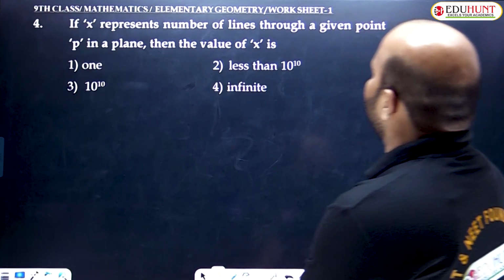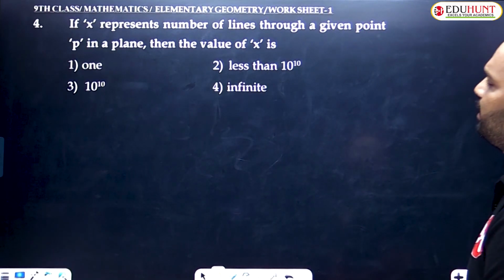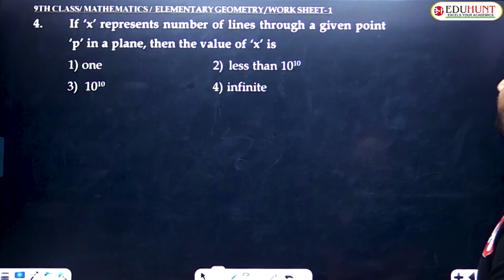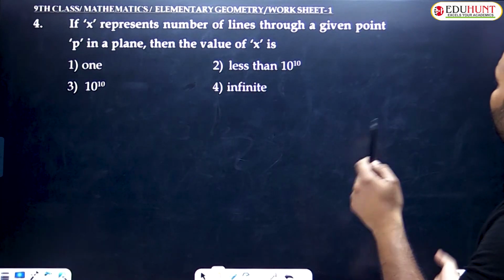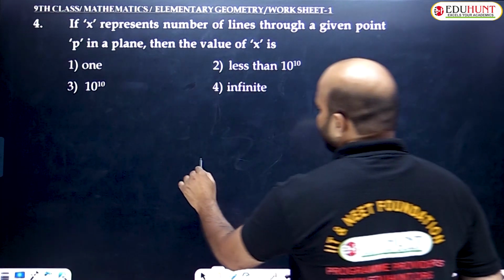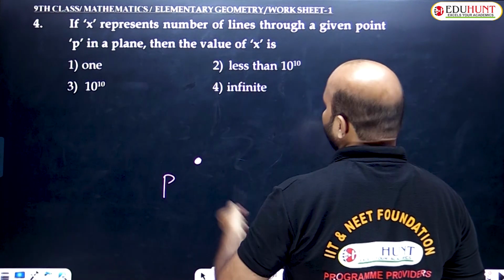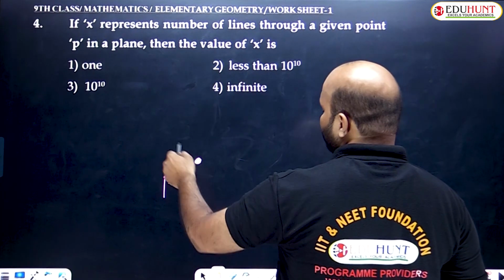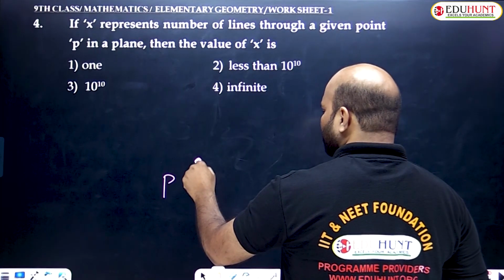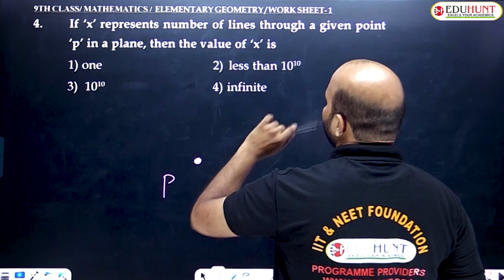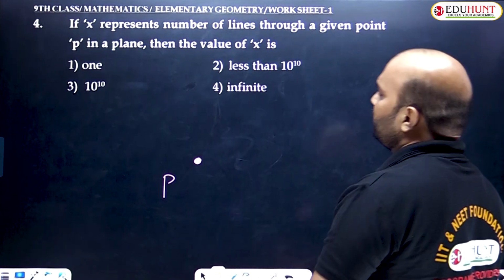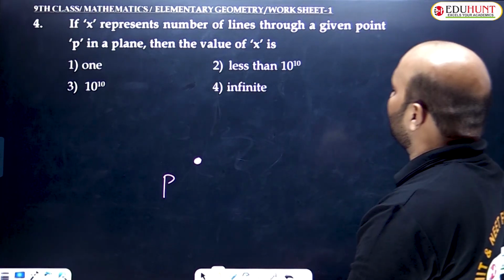If X represents the number of lines through a given point P in a plane, then the value of X is: option A 1, option 2 less than 10 power 10, third option 10 power 10, fourth one infinite.